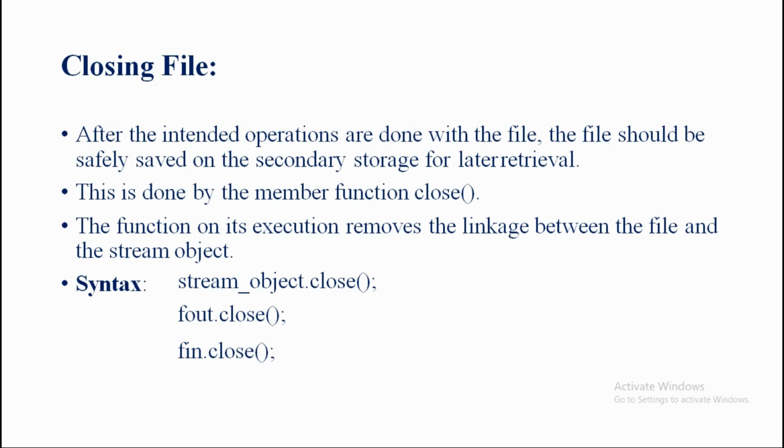After performing some operation, input, output, app, whatever the operation is, afterwards the file should be safely saved in secondary storage for later retrieval. And this is done by a member function. I want to close the file, so I am closing it by using the close member function. When you use the close member function, it removes the linkage between the file and the stream object. Clear this point here?